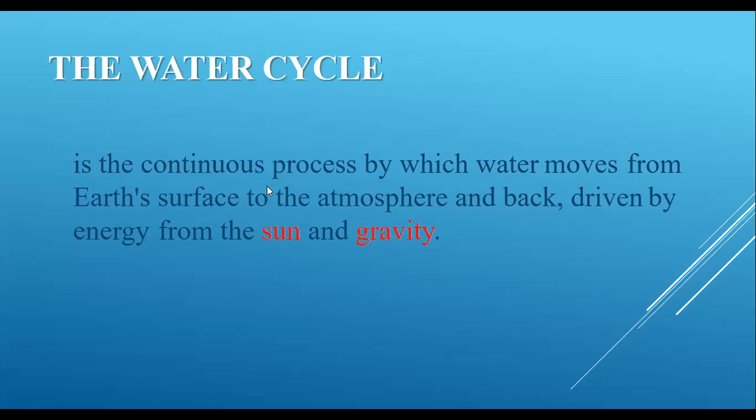We are going now to start the second part of the lesson of water on the earth, and that one is talking about the water cycle.